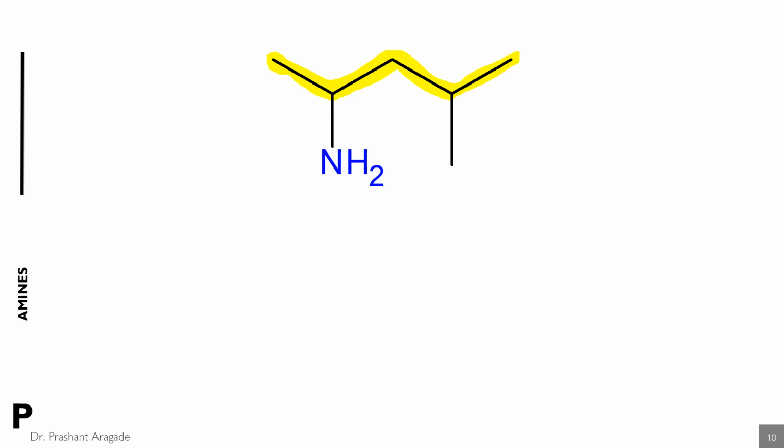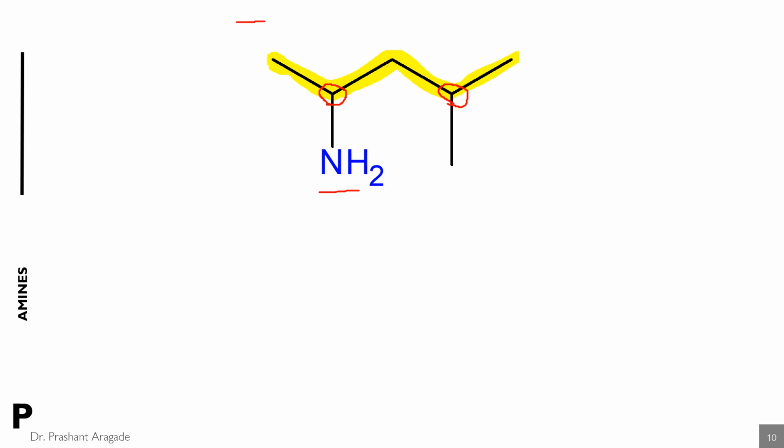So this is the longest continuous carbon chain. Then the second rule is to apply the numbering rules. That is, you have to number from one end in such a way that the substituent-carrying carbon atom must possess the lowest possible number. But in case of amine as a functional group, you have to number in such a way that the carbon atom on which the amine group is attached must possess the lowest possible number.